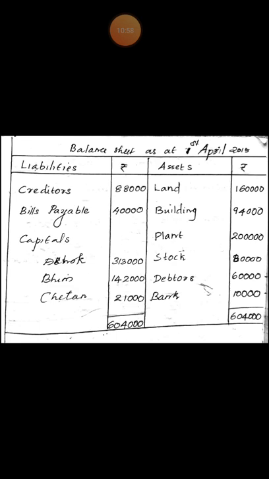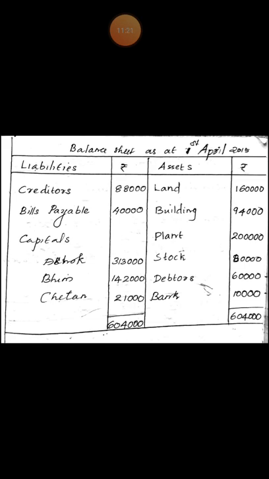Balance sheet as at 1st April 2015. First item, creditors. In old balance sheet the amount of creditors is 1 lakh. In new balance sheet it is 88,000 because the partners decided to record the revised values in new balance sheet.